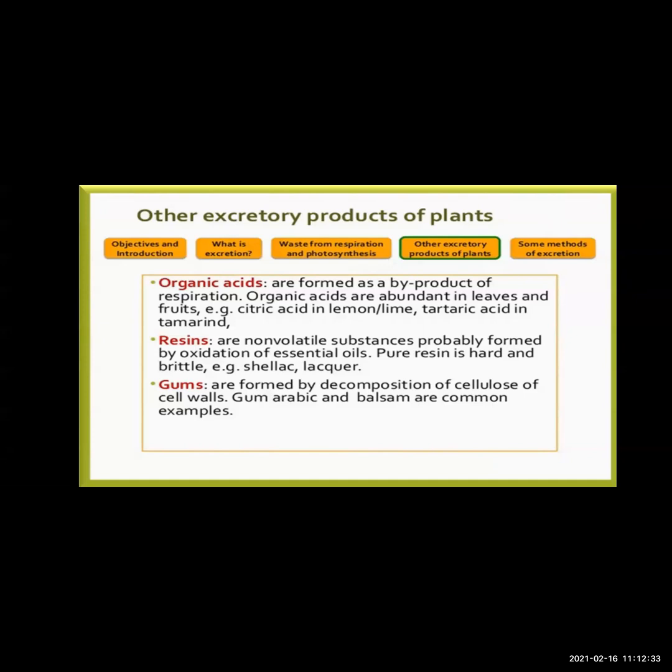Then resins. Resins are non-volatile substances probably formed by oxidation of essential oils. Pure resin is hard and brittle, for example, shellac and lacquer. These are the types of resins. Then gums. Gums are formed by decomposition of cellulose of cell walls. Gum arabic and balsam are common examples. So these are the excretory products which are formed in case of plants.